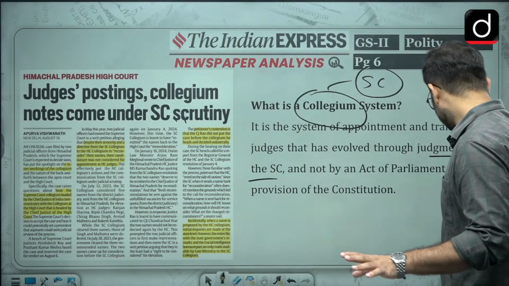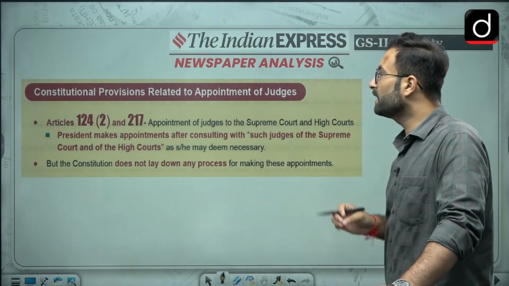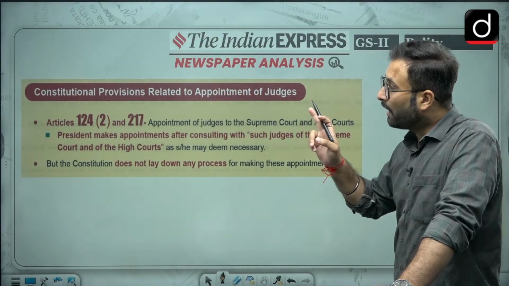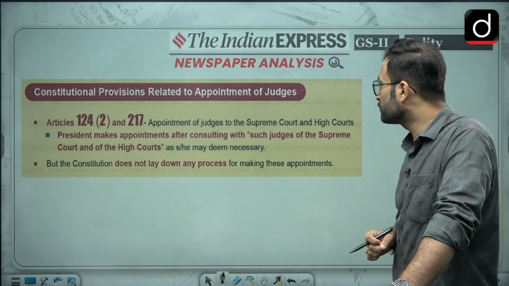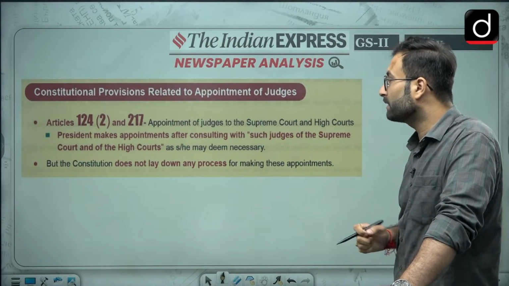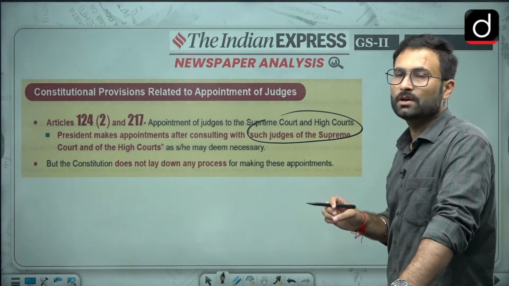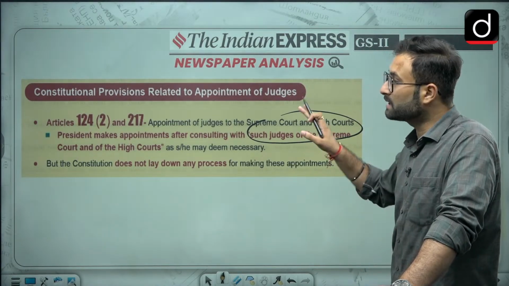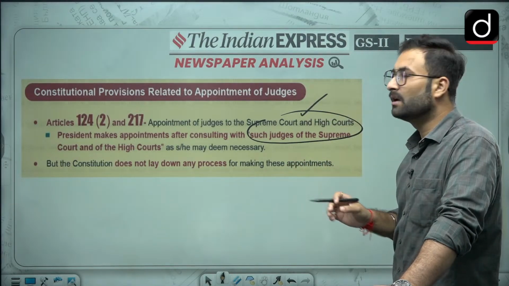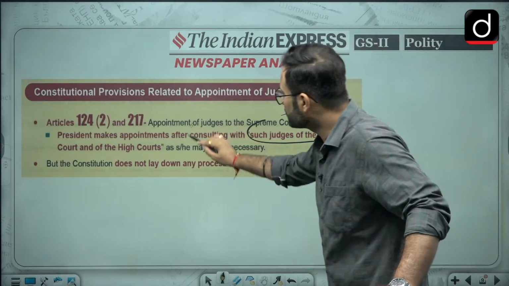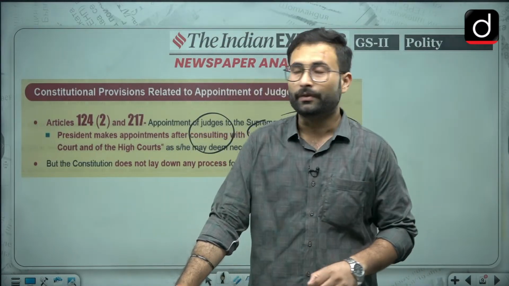Before that, we will see where this authority is coming from. Here is the constitutional provision related to the appointment of judges: Article 124 subclause 2 and Article 217, appointment of the judges of the Supreme Court and the High Court. The President makes appointments after consulting such judges of the Supreme Court and the High Court as he or she may deem necessary. It is made clear here that there should be a consultation with the judges. Now, whether this consultation should be binding or not, that was the question. Now let's see.